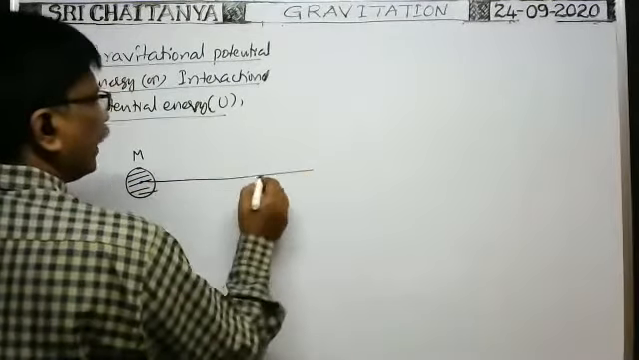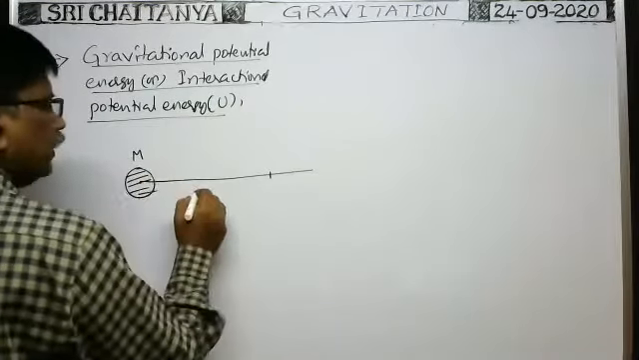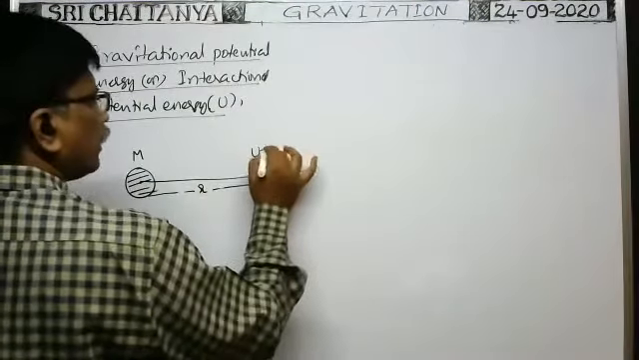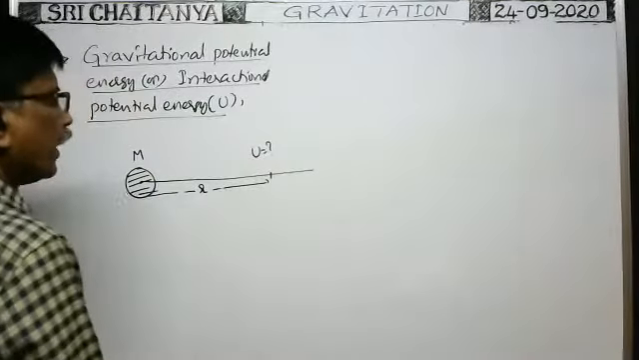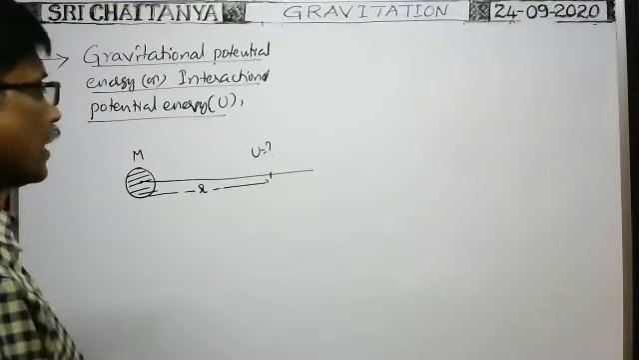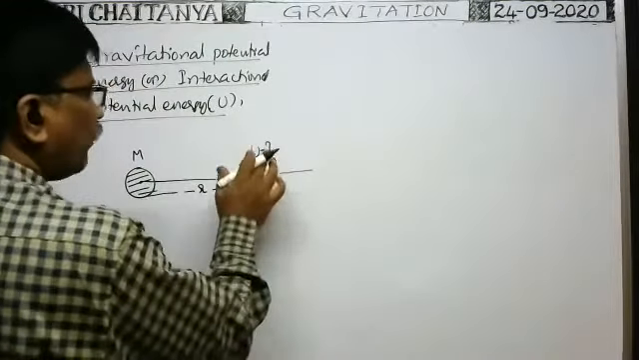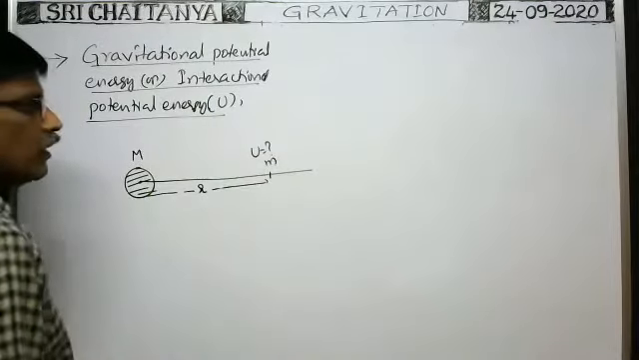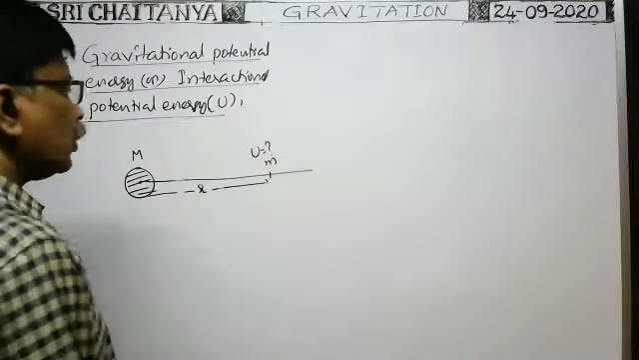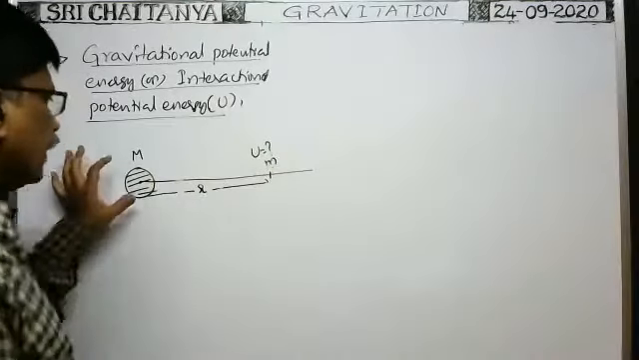From this body of mass capital M, at a distance r, what is the interaction potential energy? Here at this point, we have to find the interaction potential energy. To find it, when you keep a body of mass small m here, what is the interaction potential energy of this particle due to this? That is the interaction potential energy between the two particles, capital M and small m, when this particle is at a distance r from the mass capital M.